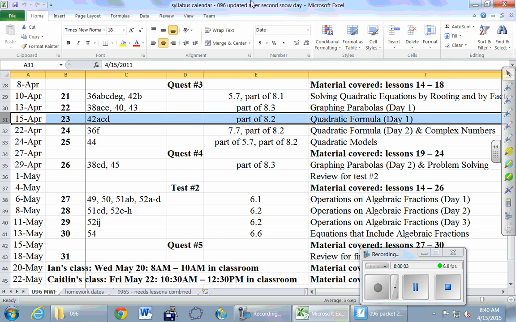Okay, today, April 15, happy tax day. We're going to talk about something called the quadratic formula. Raise your hand if you've heard the phrase quadratic formula. Raise your hand if you think you could spit out the quadratic formula right now just from memory. Nobody? Usually there's a couple of people.